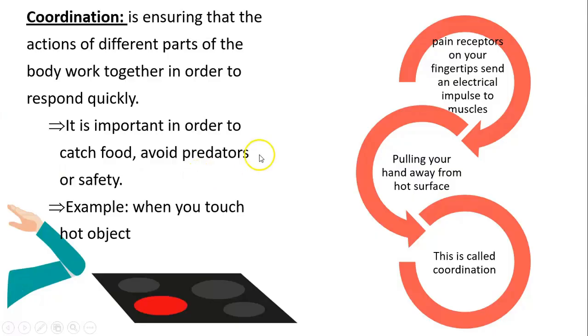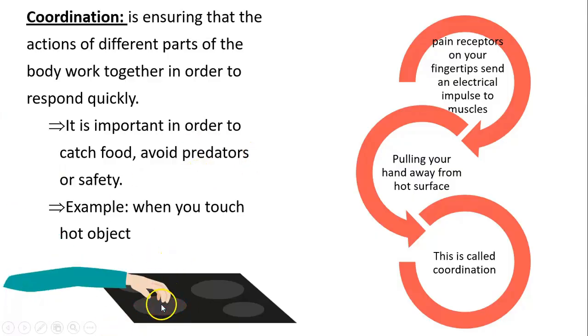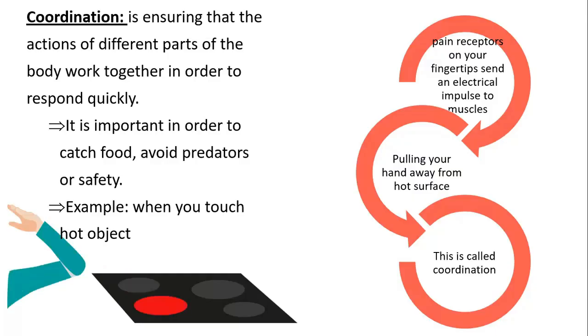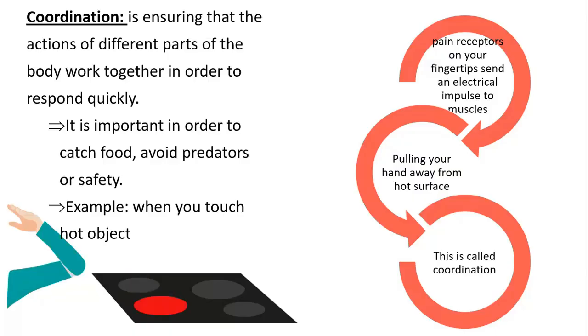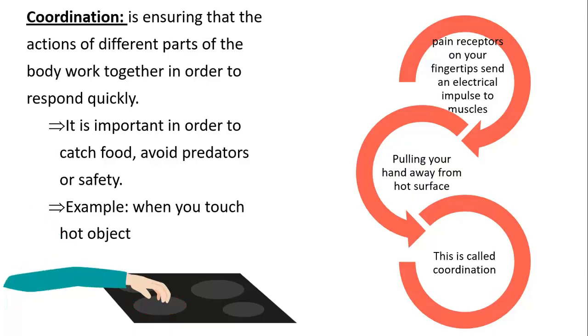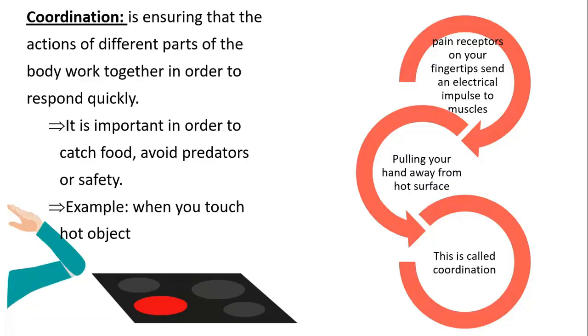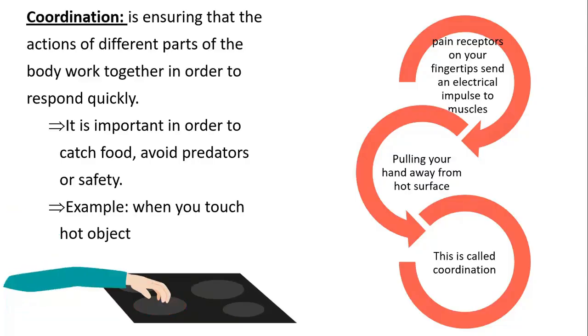Like here, when you touch a hot object, you withdraw your hand. So this is coordination between your sensory receptors in the skin and the muscles of your arm. So coordination makes sure that everything will work as a good team and in a healthy way, working together.